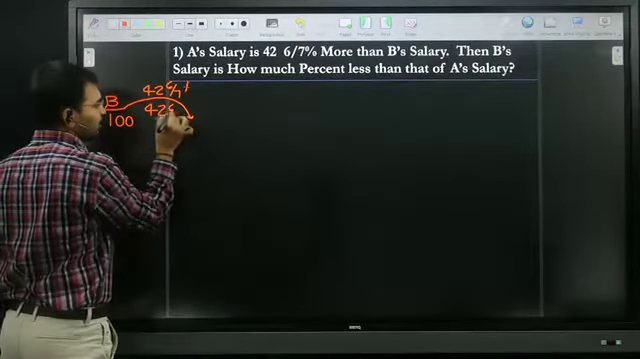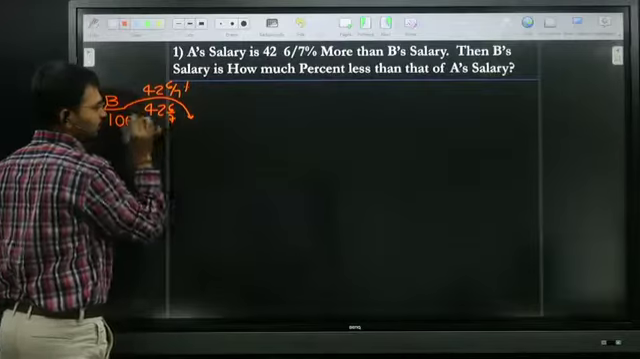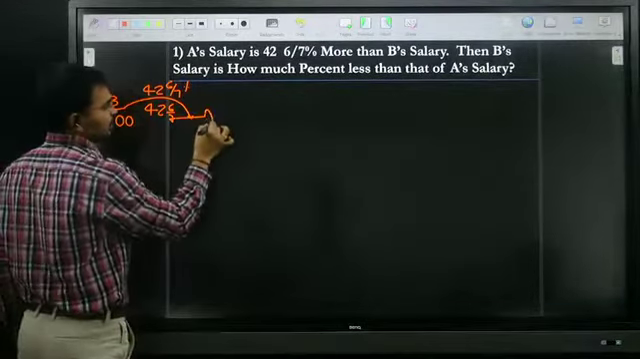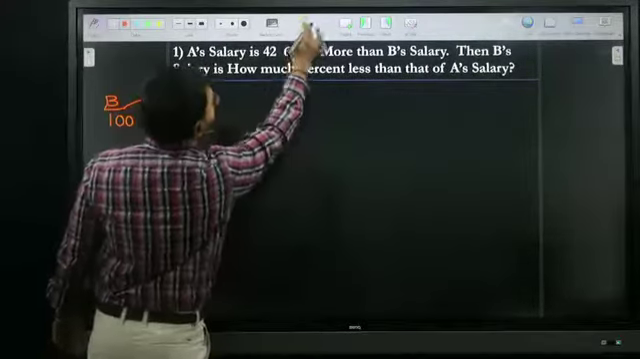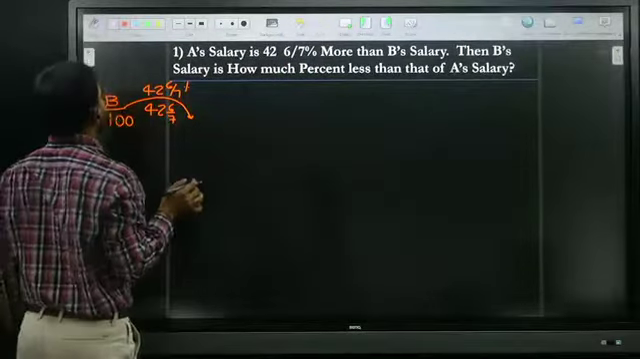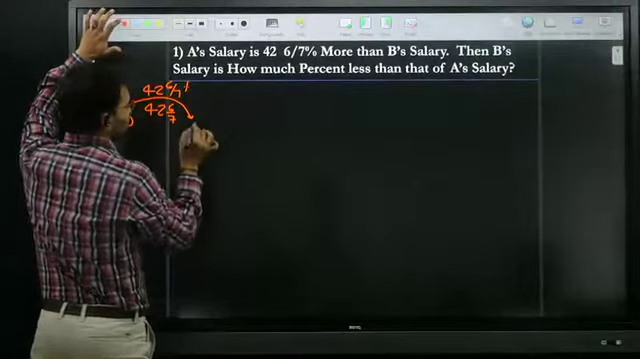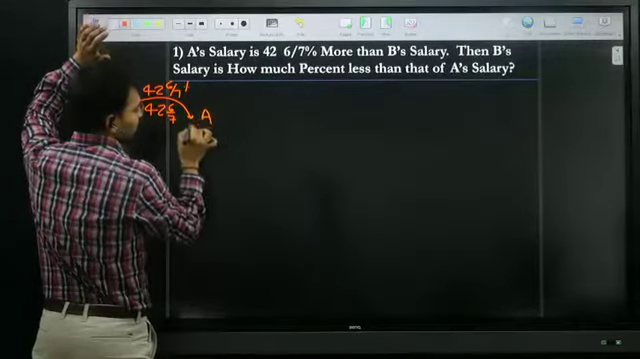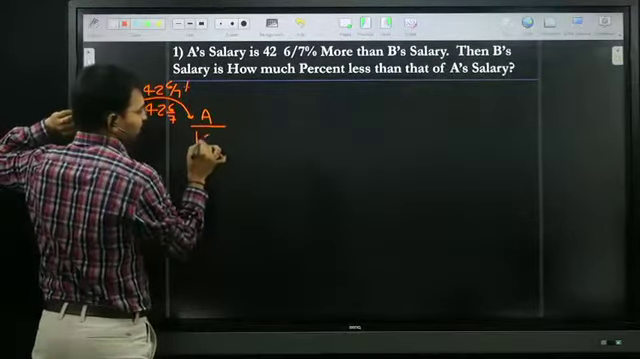42 6/7 is nothing but 42 6/7. And A's salary becomes what? A's salary becomes 142 6/7.